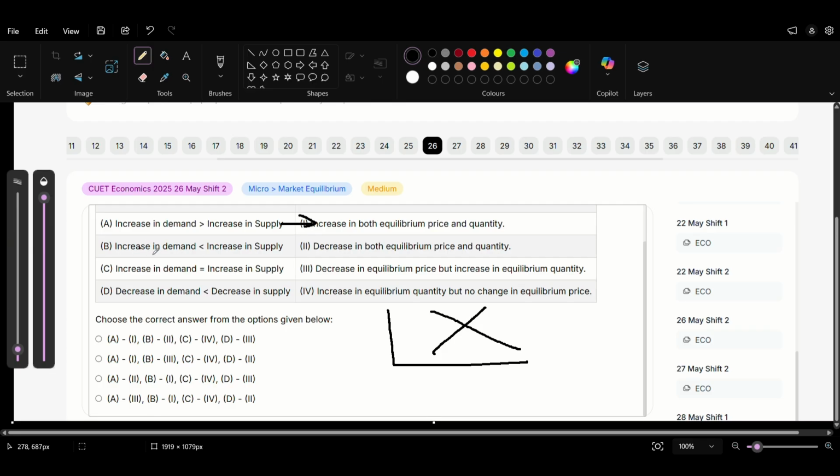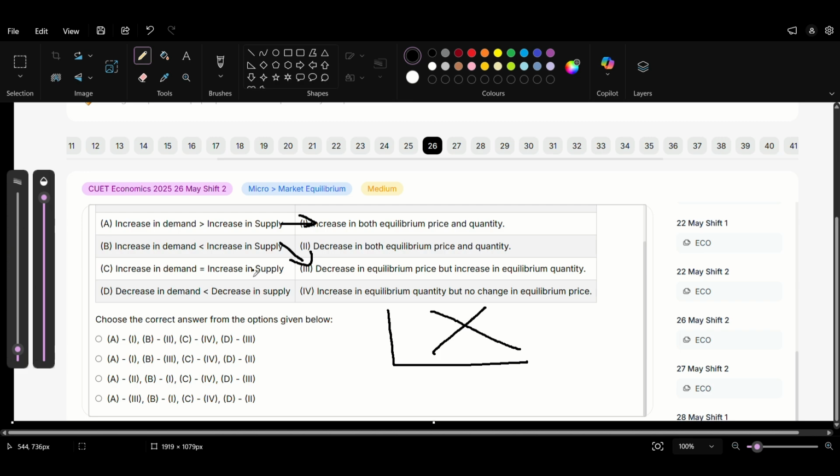And the second part is increase in demand is less than increase in supply. So basically more people are supplying said goods, so that will basically lead to an excess supply, which will lead to a decrease in the equilibrium price, but will lead to an increase in the equilibrium quantity. So I think it's B3. If I look at the options, only this one matches up, but let's do the entire thing.